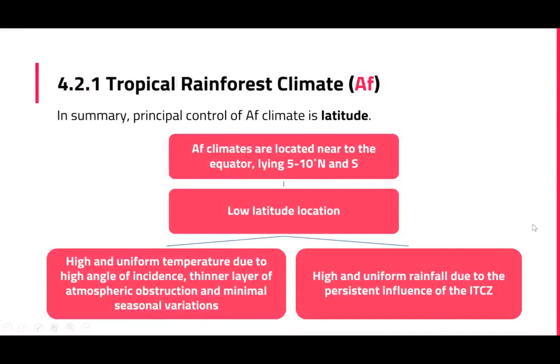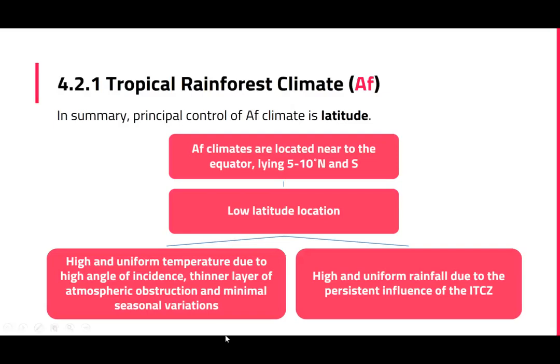So just to sum up, you may want to take this down. Okay, you can pause the video and copy. So the main reason for AF climate is latitude. We know that AF climates are located near the equator, within 5 to 10 degrees north and south of the equator. Because of this low latitude location, there is high and uniform temperature due to high angle of incidence, thinner layer of atmospheric obstruction, and minimal seasonal variations.